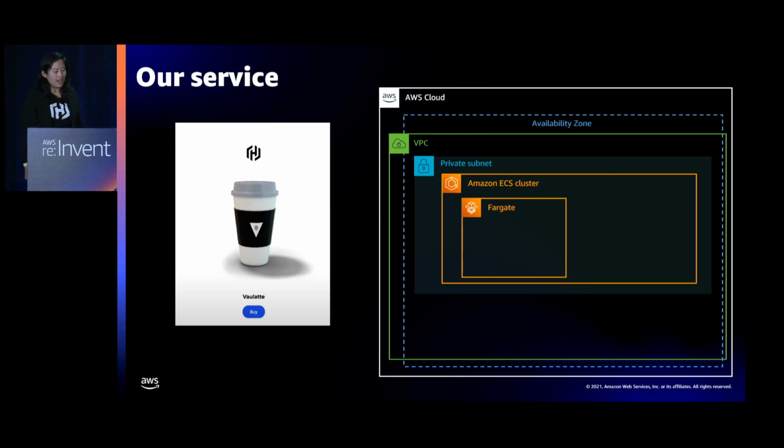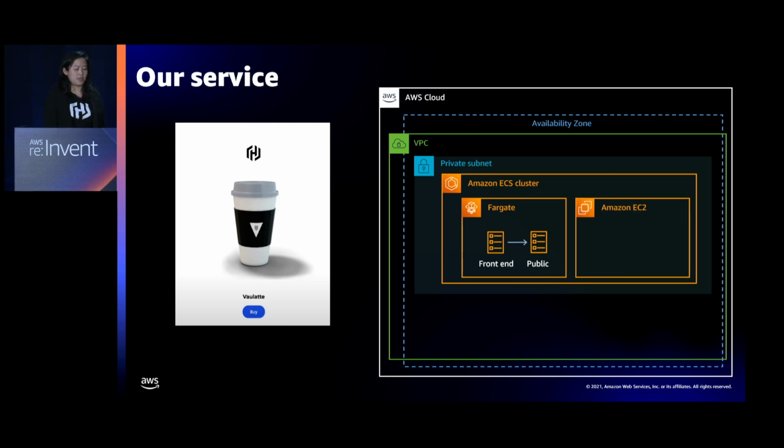The first is a front-end application that's running on a Fargate launch type. We also have a public API that is using GraphQL. It's a public API that, let's say, a user may need for some kind of public access or some automation. We also have an EC2 instance that is a container instance in the ECS cluster, and it's running the product API. This API is, for the most part, serving and grabbing information from a database that's in Amazon RDS. This Amazon RDS database is using a PostgreSQL type.